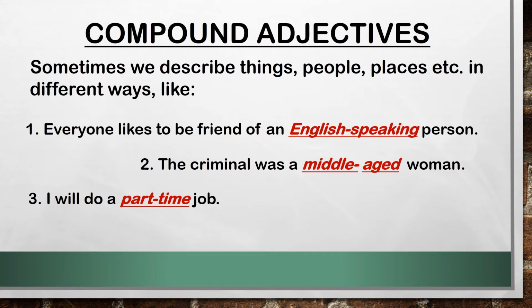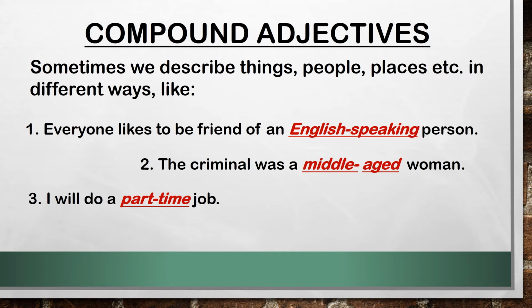You can see these are highlighted words, English speaking person. This phrase English speaking is describing the noun person. So these two words are adjectives, and together they are called a compound adjective.